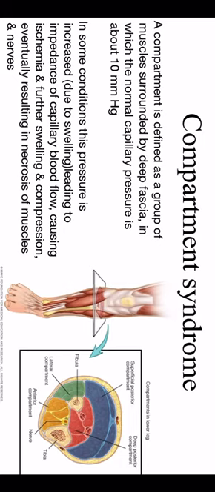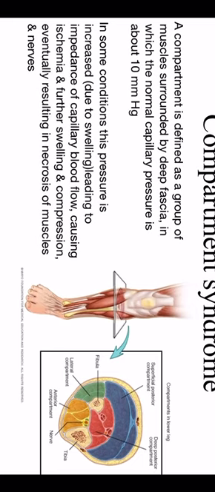So pay attention to the words capillary blood flow. The major arteries are not affected by compartment syndrome in the early stage, I mean at the beginning, because it affects capillary blood flow. Okay. Causing ischemia and further swelling and compression, eventually resulting in necrosis of the muscle and nerve.